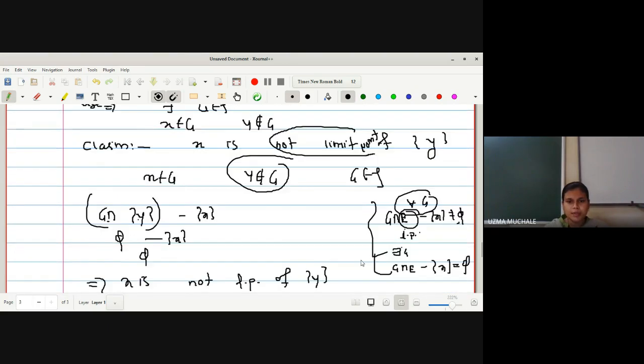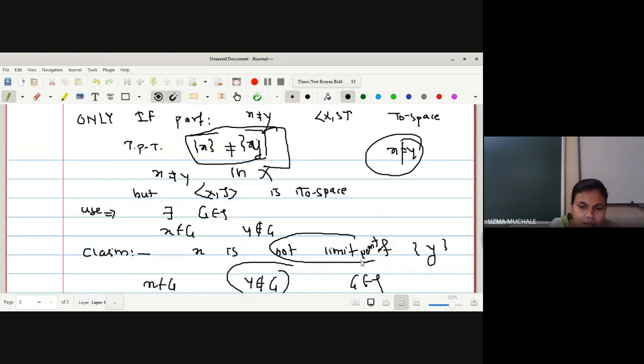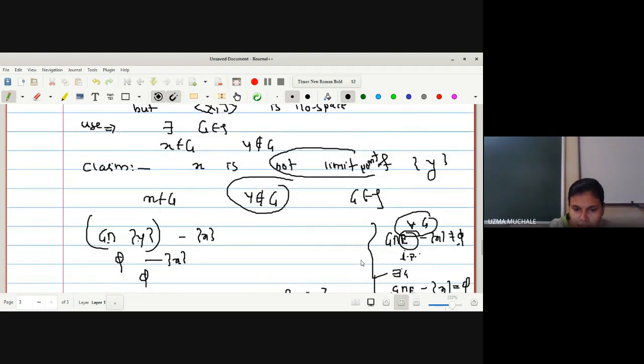It's very easy. Simply you have to use the definition of not a limit point for a given thing. What is given in the proof? We have been provided that x is not equal to y and X is a T naught space. Simply you have to use the definition of a T naught space. We have found the open set which contains x. Okay.